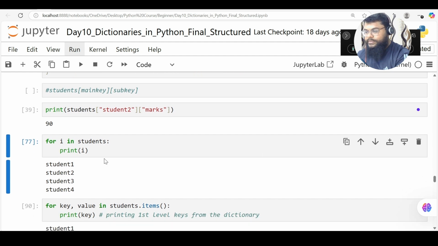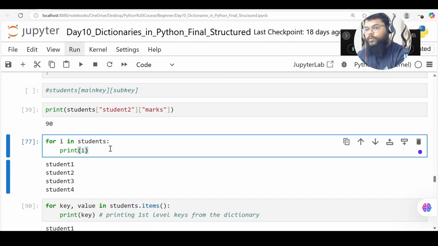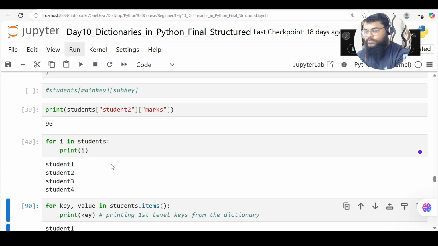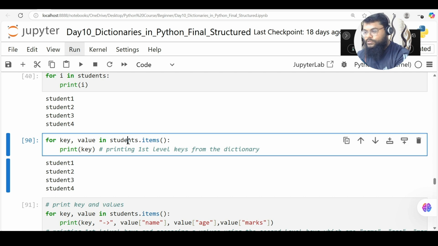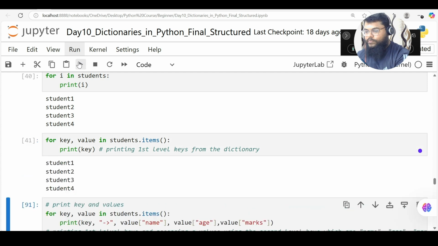So how do I print how many keys, how many main keys I have? So I can use for loop, for i in students. So students is my dictionary, and print. So it will print all of the main keys here. The same way we saw that items method, right? So I can use that items method, students.items, to print what are the keys available. So another way of doing it.